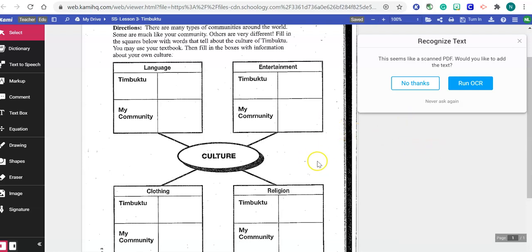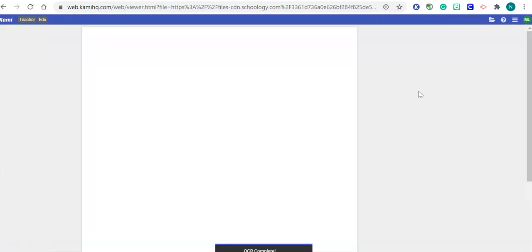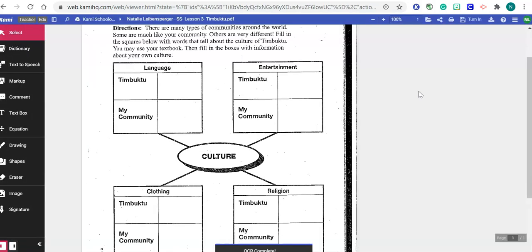And also when you're doing Cami, if it gives you the option to run OCR, you do want to do that. Okay? So don't forget when you're finished, turn in. And I know sometimes Cami has glitches and it will not allow you to turn in, but it will save your work. So you'll just have to go back into the assignment again, give it a try a little bit later, and then submit it.